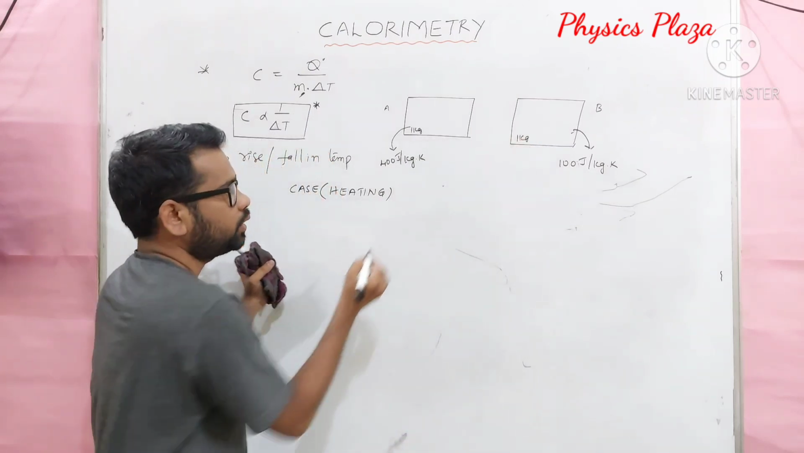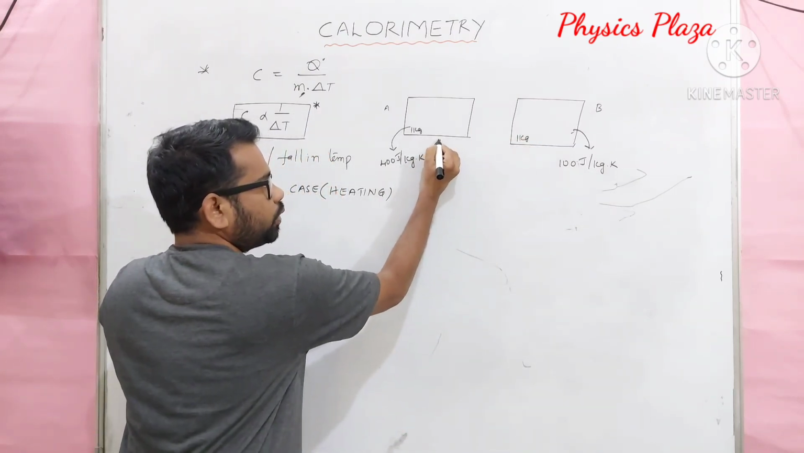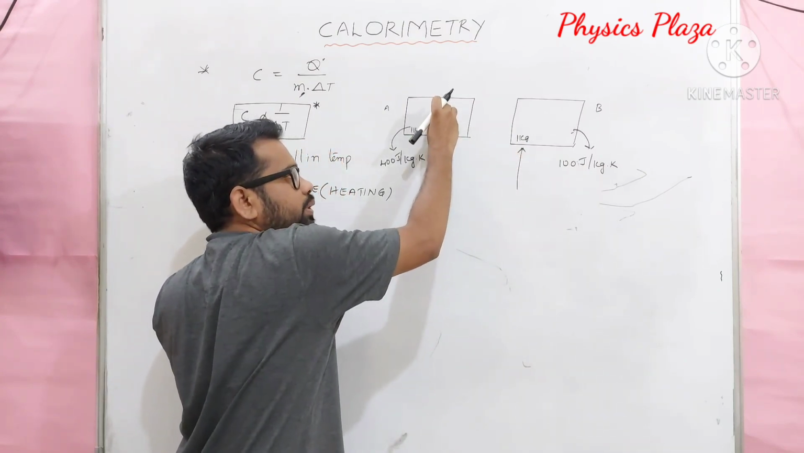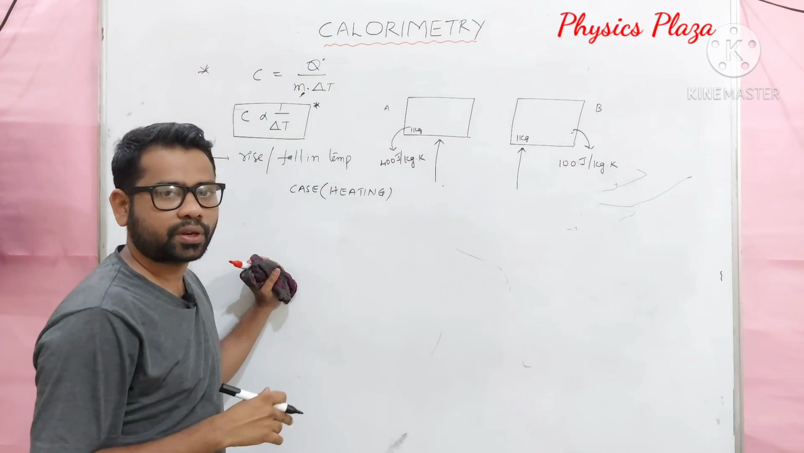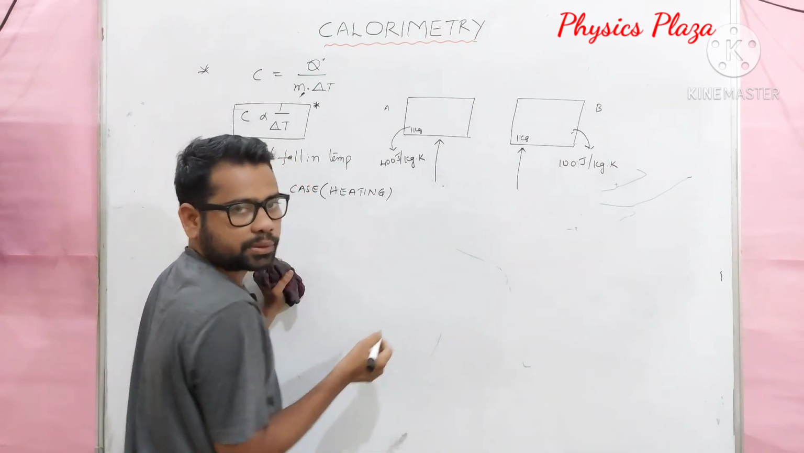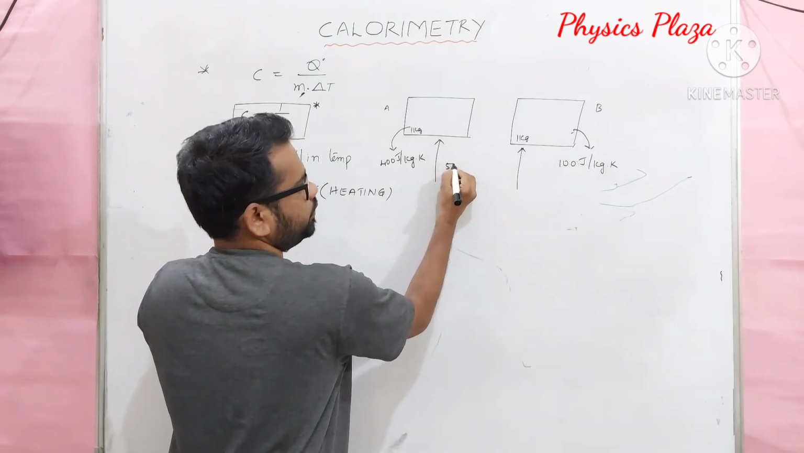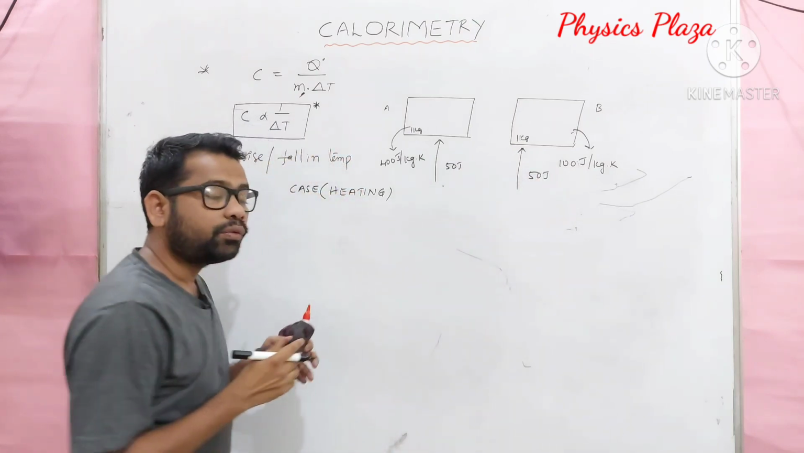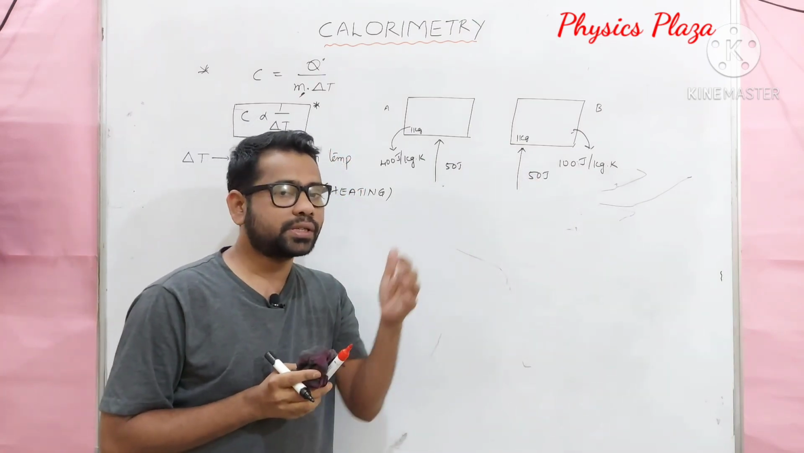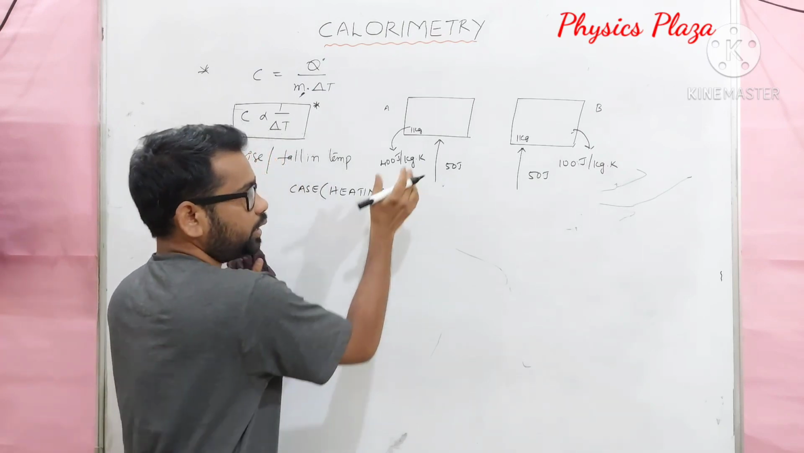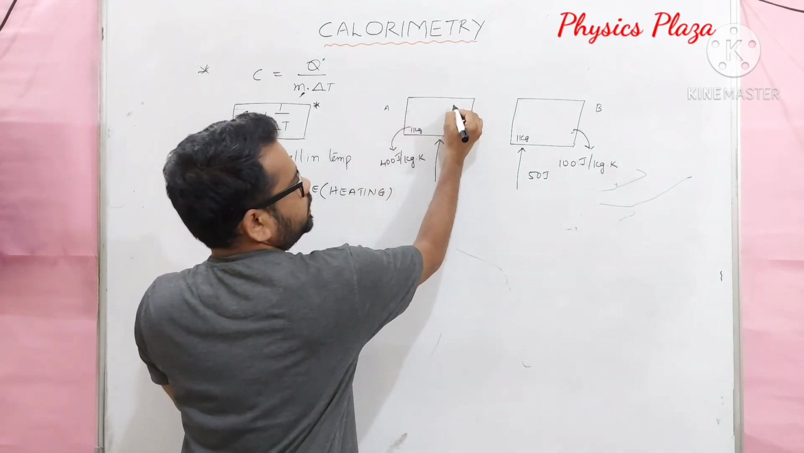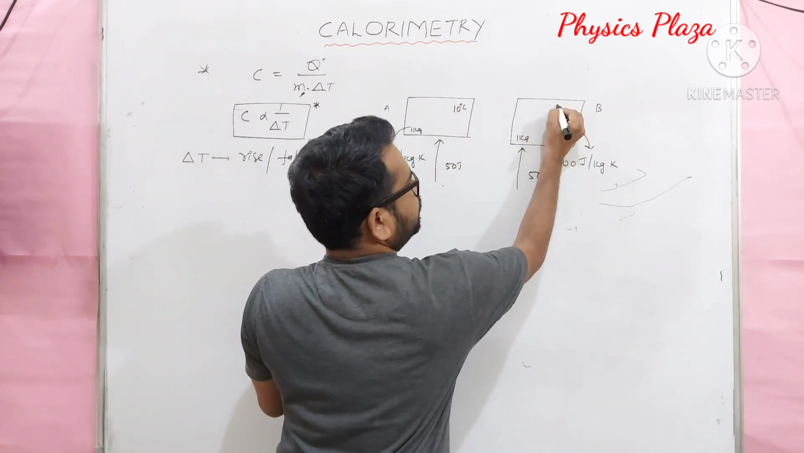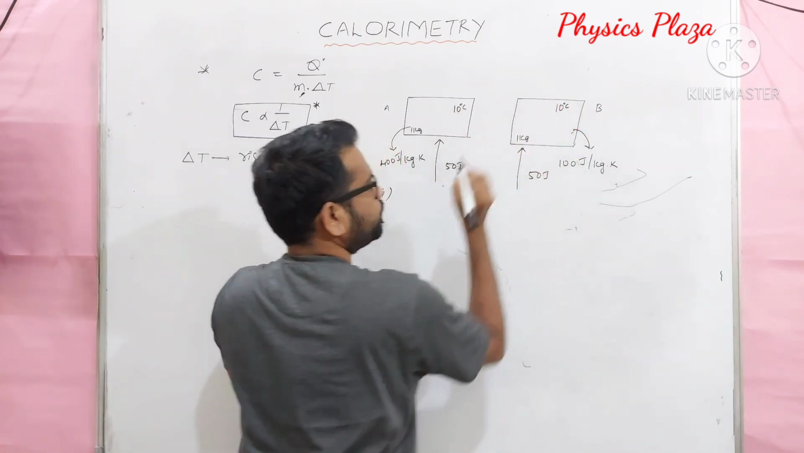Children, during heating, we provide the heat, so the bodies will absorb the heat. For the same amount of heat we are supplying, for suppose 50 joule of heat, there will obviously be some rise in temperature. Let us suppose initially body A is at 10 degrees Celsius, and body B is also at 10 degrees Celsius only.